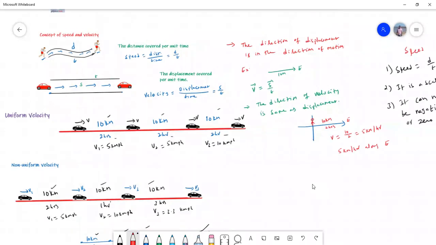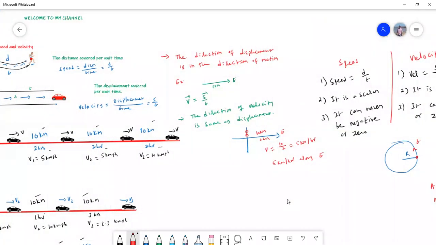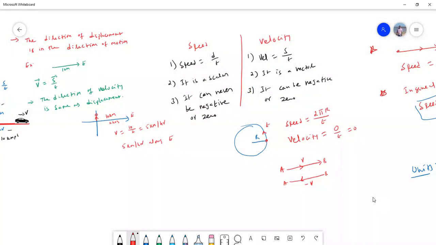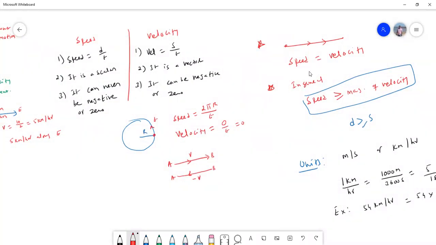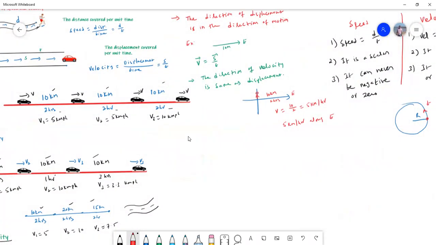Then I explained why velocity can be zero but speed cannot be zero. When the velocity is zero, speed is not zero. And why speed is always greater than or equal to velocity. We also discussed when speed and velocity are equal, what the units are, which is scalar, which is vector, all that discussion we had.